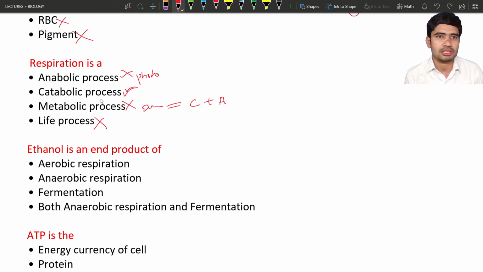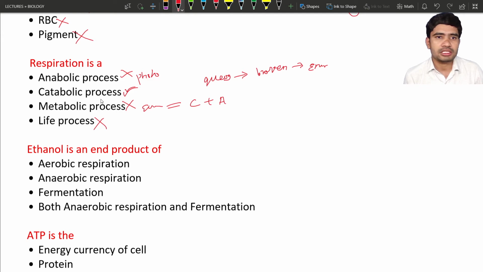How is it a respiratory process? In respiration, we can see the glucose molecule. The glucose molecule is broken down to produce energy. So we can say the glucose molecules are destroyed in the respiratory process, hence the catabolic process is an example for respiration.